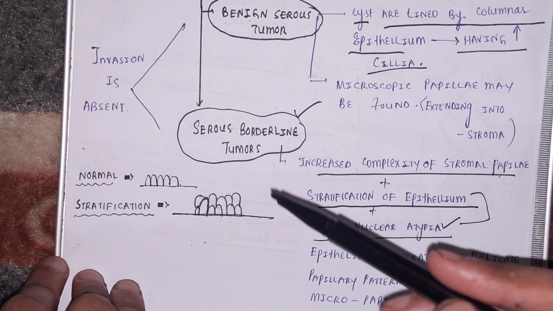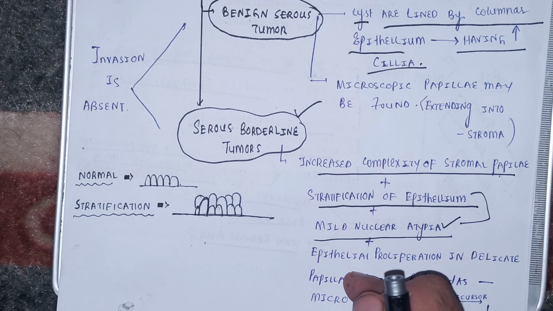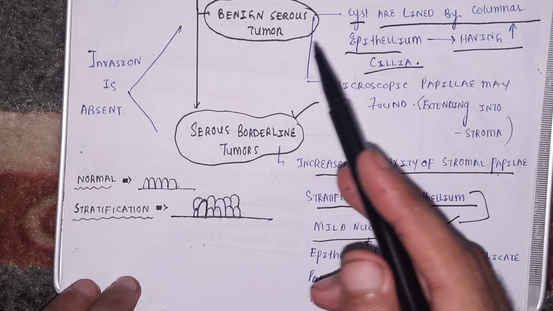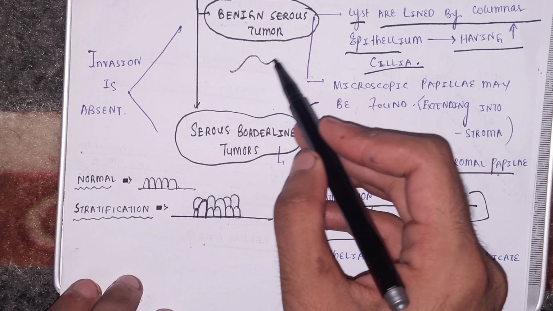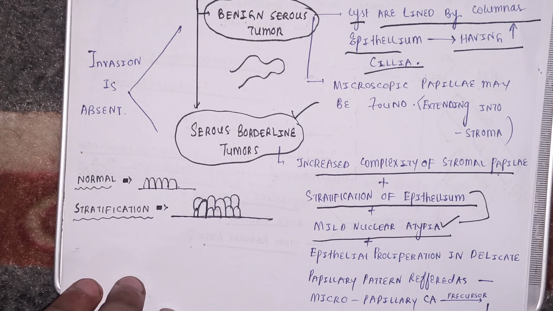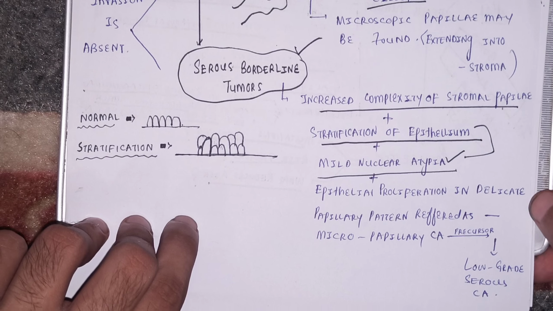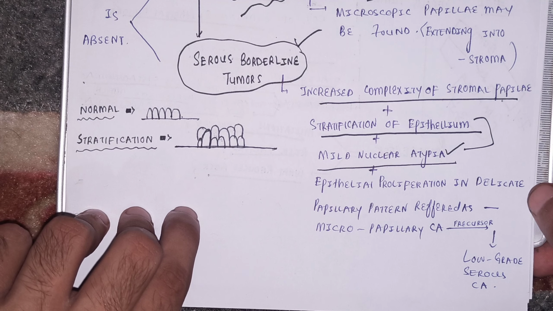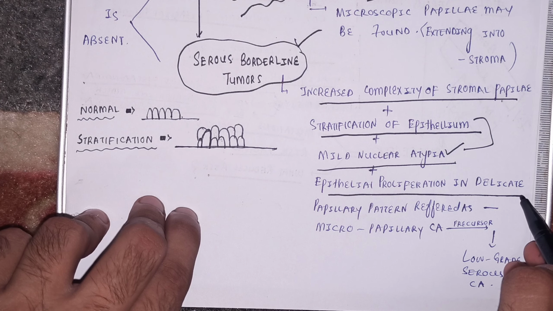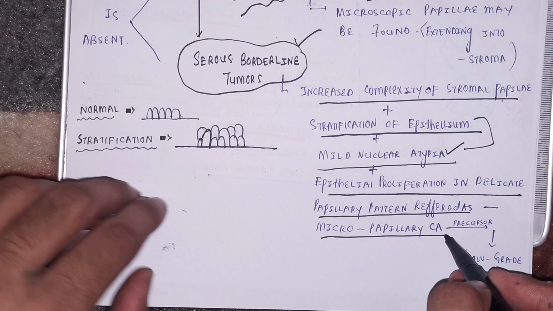And in case of serous borderline tumor, you see there is a stratification as well as mild nuclear atypia. Okay, and one very important thing, that in case of benign serous tumor, the papillary outgrowth was just simple. In case of serous borderline tumor, there is increased complexity of the stromal papilla. Okay. Few more things in case of serous borderline tumor, that the epithelial proliferation occurs in the delicate papillary pattern referred to as the micropapillary carcinoma.